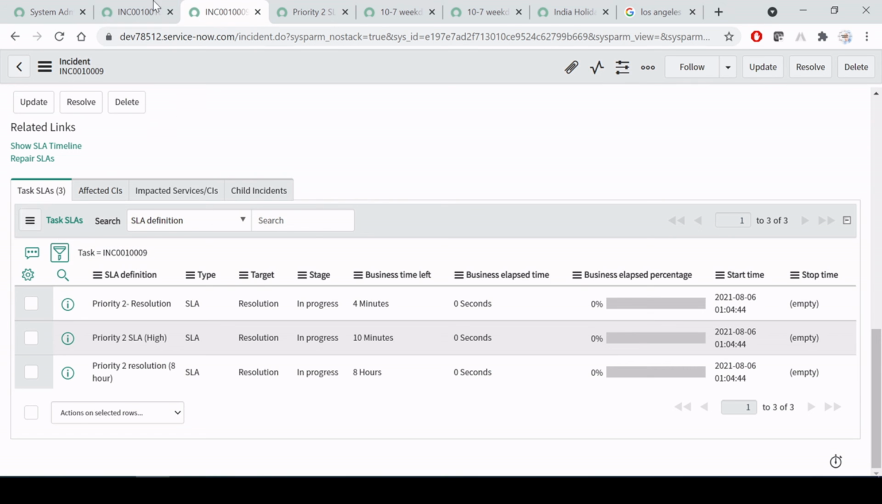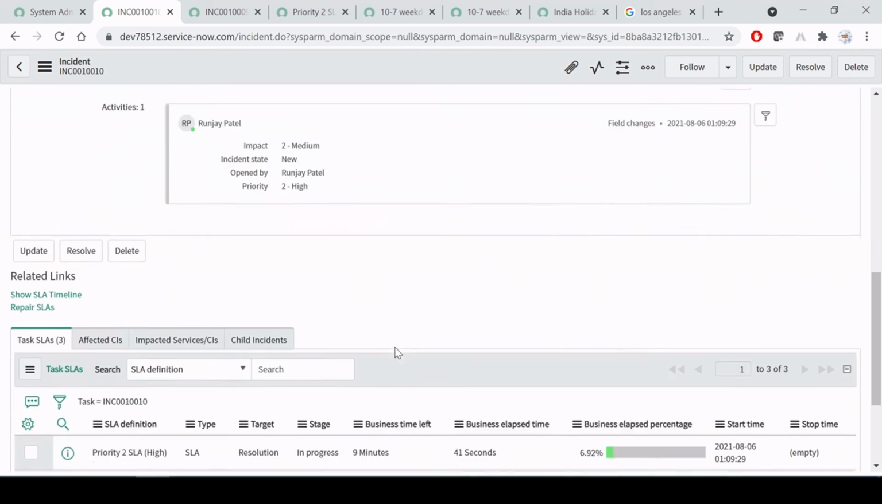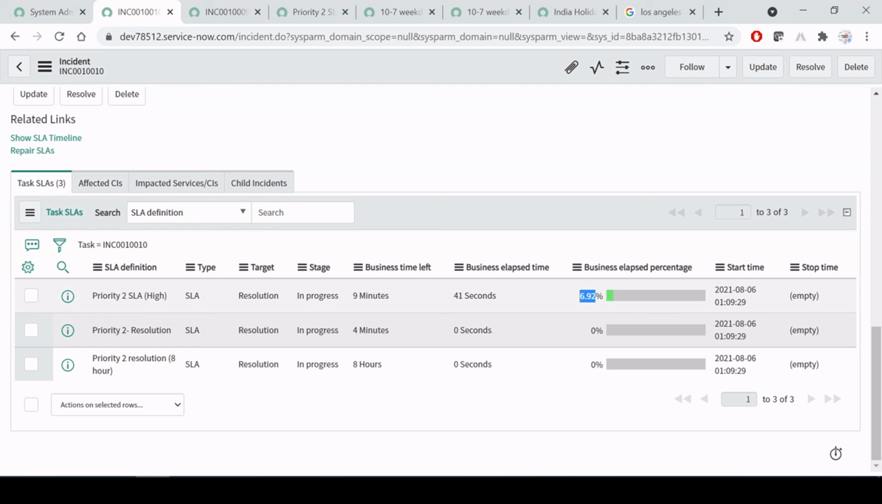Not this one, sorry, this one, right? If I refresh it, then it will show again. As you can see here, 6.2 percentage, 6.9 percentage business elapsed time is already there, because we have set 10 minutes only, right? So for 10 minutes, business time left is 9 minutes, only 1 minute we have spent.